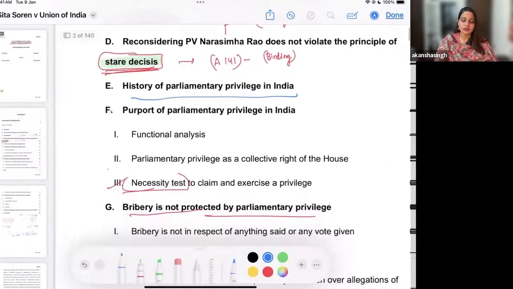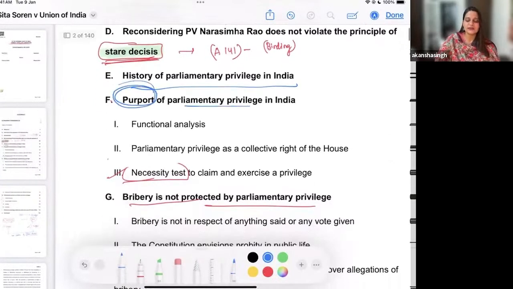And then we also see the purport of parliamentary privileges. This is where we get into the paradox that we are seeing: what is the functional analysis? What was really the function and how is it really working? We see that this parliamentary privilege is a collective right. We have to see what different types of tests have been given. In this part, we are going to understand how this particular privilege and immunity is being used in a concocted or twisted manner.